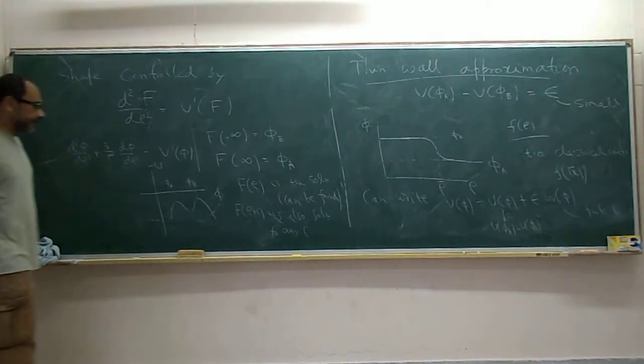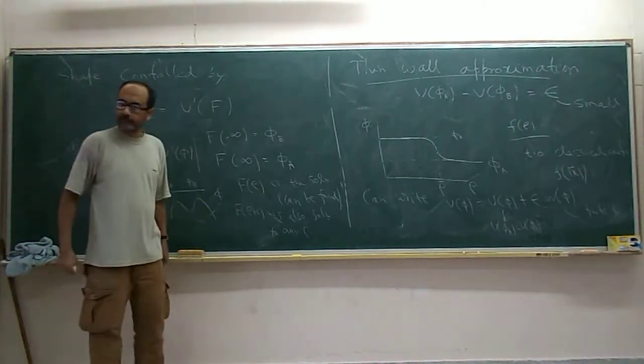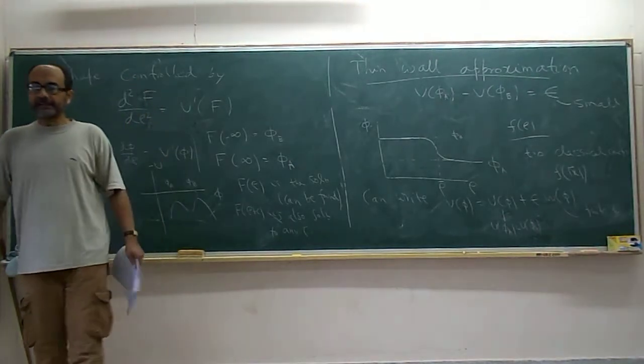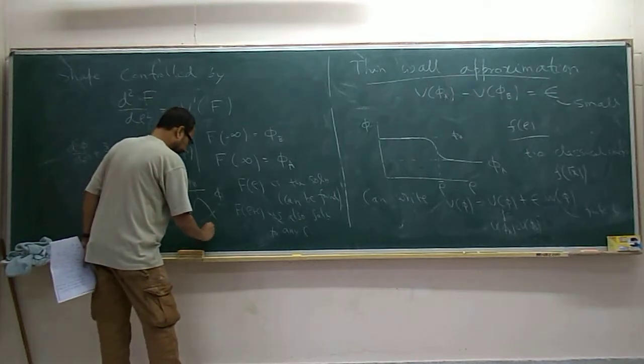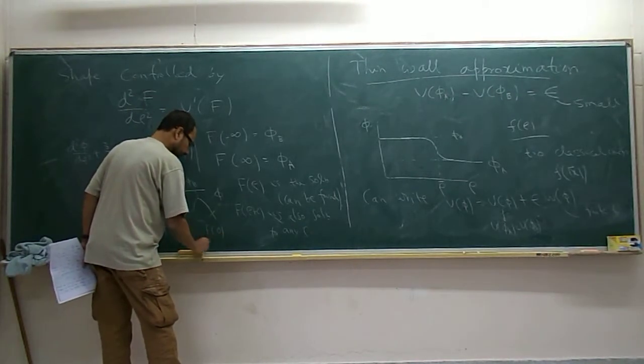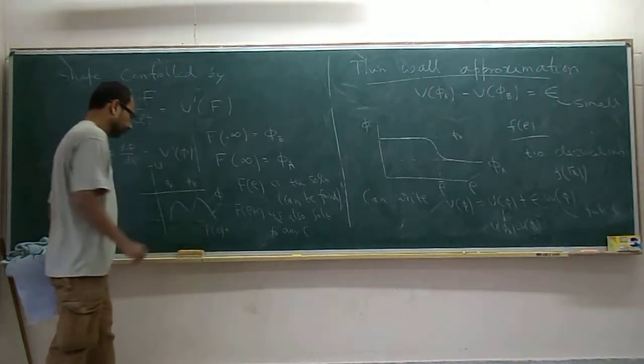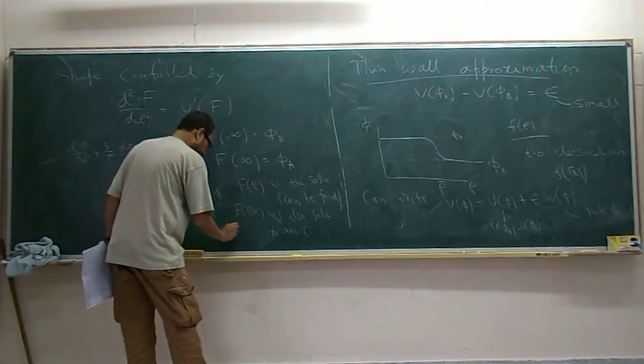So how do you fix it? Let's fix it by saying that f of 0 is phi a plus phi b.